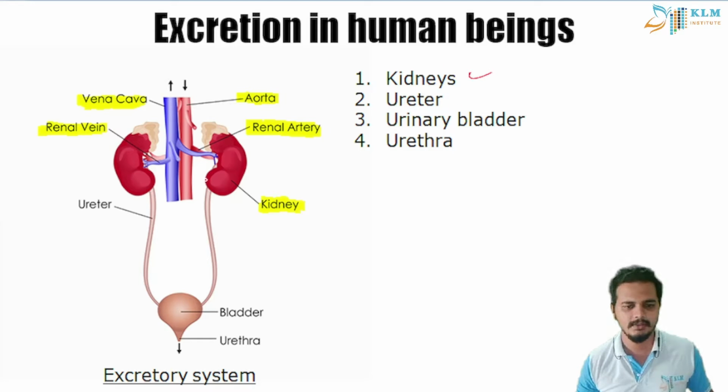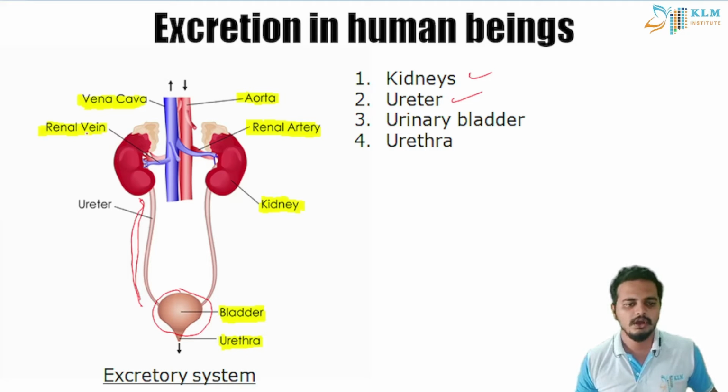Kidneys, a pair of kidneys, and ureter. This is the ureter. After the wastes get purified, it goes to the ureter, and the ureter leads to the urinary bladder, students. The urinary bladder is very important, otherwise we could not store our urine. We would have to go pee several times in a day, and we finally release urine through the urethra.